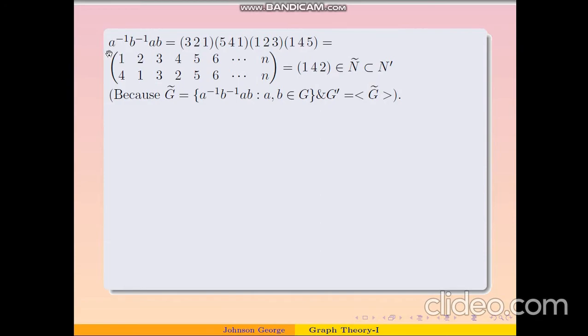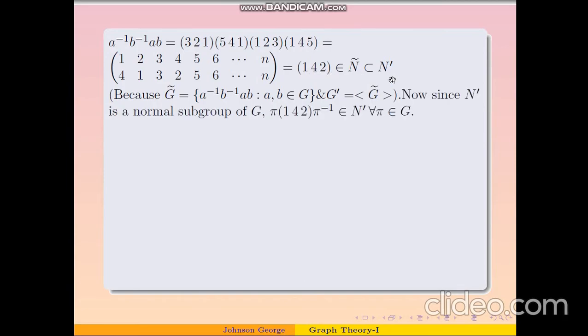Now here our A, B were from N, and therefore A inverse B inverse AB will be in N tilde. You can see that whenever A, B are in G, this element is in G tilde. So because our A, B were from N, this element will be in N tilde, and we know that N dash is nothing but generated by N tilde using this definition, and therefore N tilde must be a subset of N dash, and therefore you can see that A inverse B inverse AB, which was nothing but 1 4 2, is an element of N dash. Okay, so we have proved that 1 4 2 belongs to N dash.